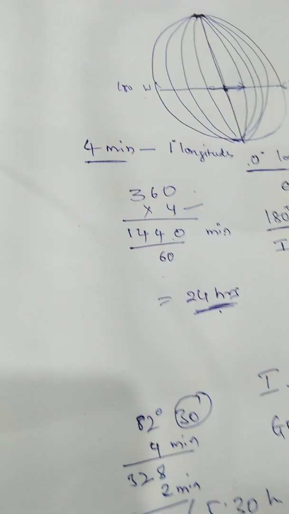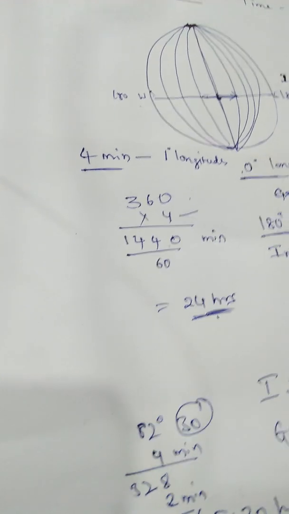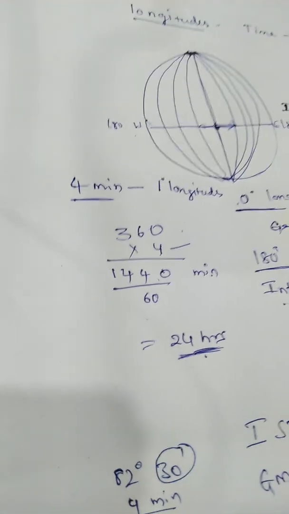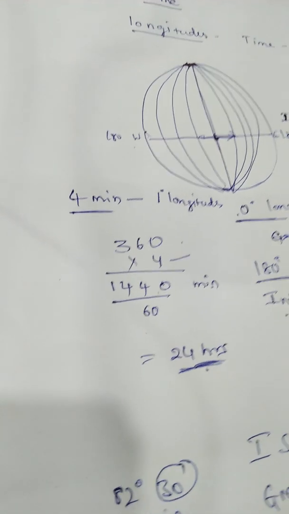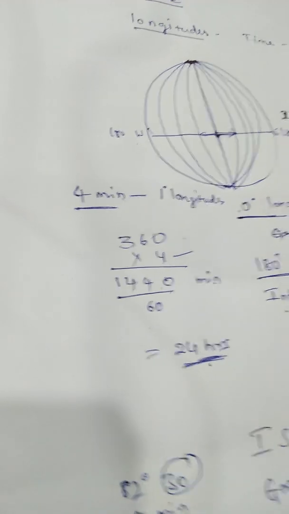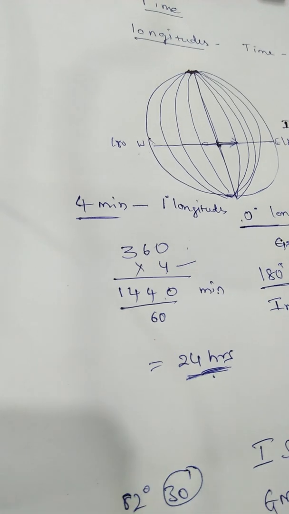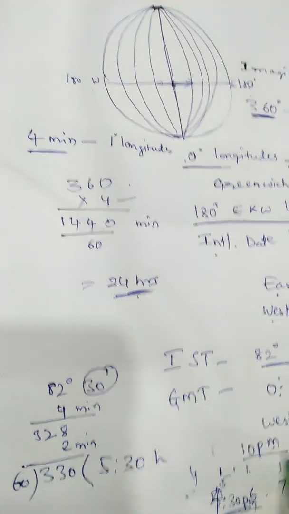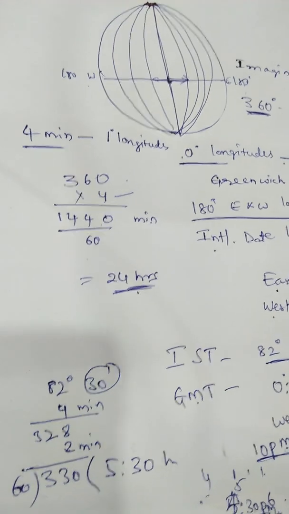So from 10 p.m., moving back 5 hours 30 minutes, we get 4:30 p.m. In India it is 10 p.m., and in England the time is 4:30 p.m. What is the time difference between GMT and IST? 5.5 hours. Going from India to England, it should be subtracted.